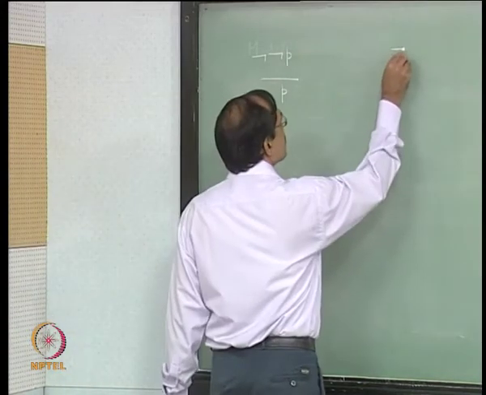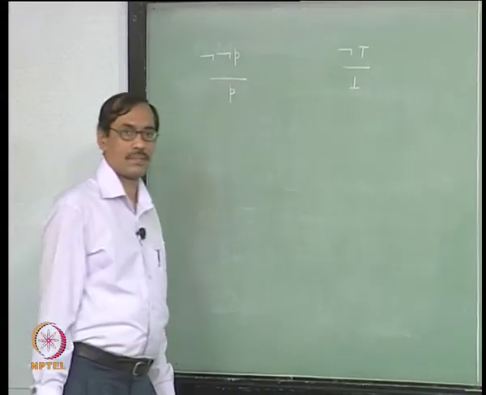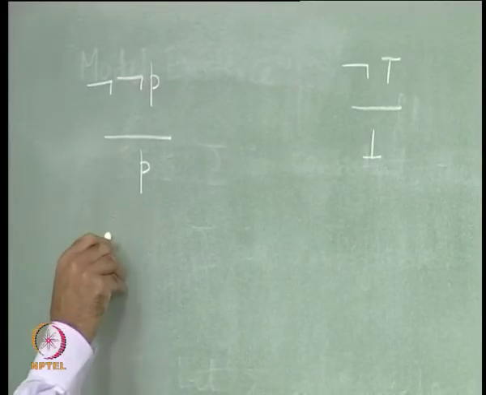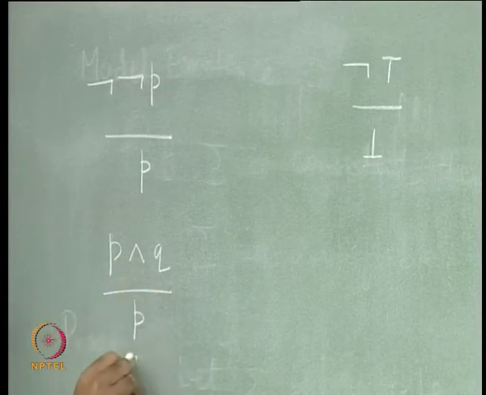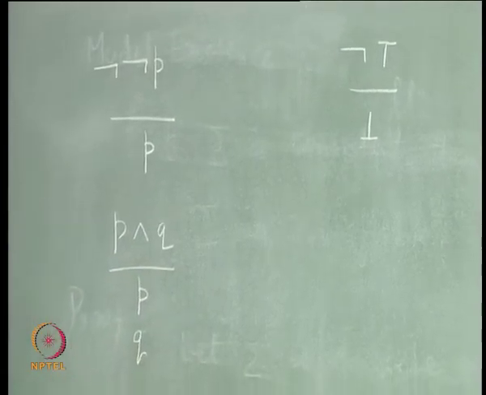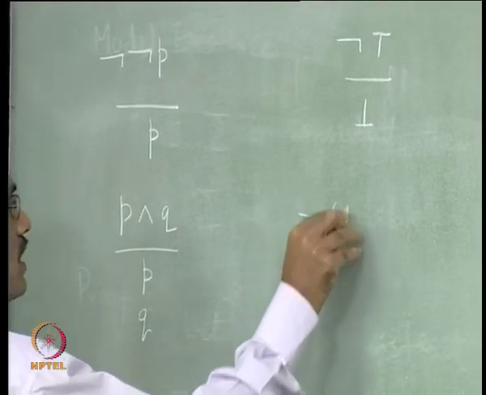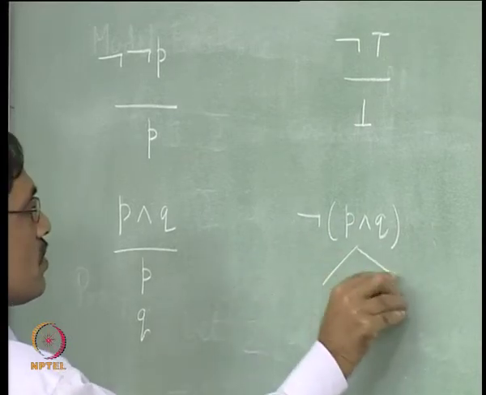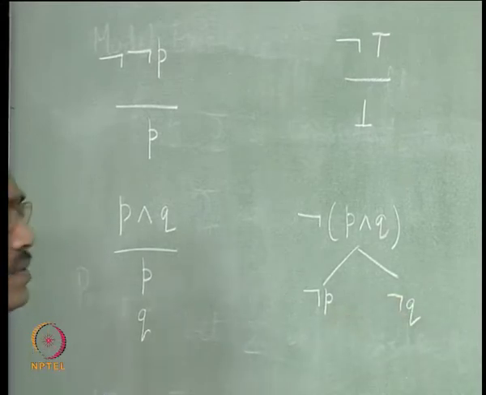So, now if it is in the form not top, we can write bottom. Okay. Now, if it is P and Q, we will have P, we will have also Q. Okay. If it is not of P and Q, then we will have two children, one is not P, another is not Q. Okay.